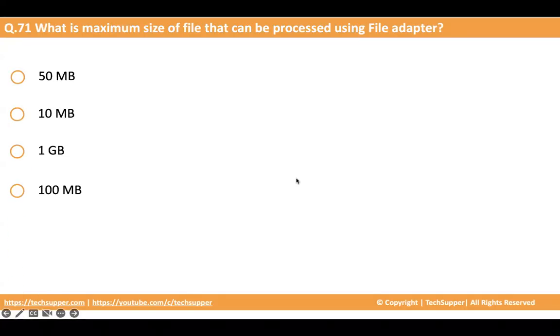So the first question of this video is, what is the maximum size of file that can be processed using file adapter? When you use a file adapter, you can read the file, you can write the file, but what is the maximum size? The options are 50 MB, 10 MB, 1 GB, 100 MB. The correct answer is 50 MB. So in an integration, when you use file adapter, you can read a 50 MB file and you can write a 50 MB file, not more than that.